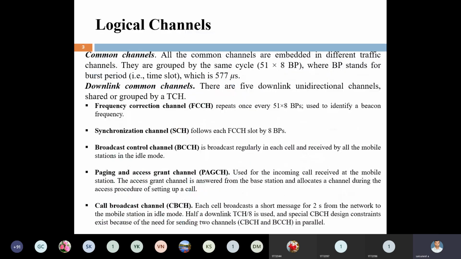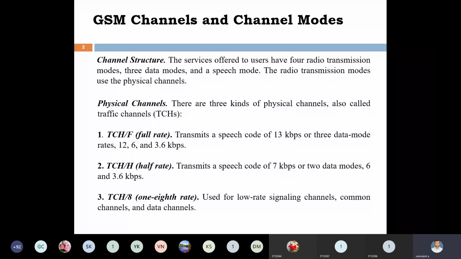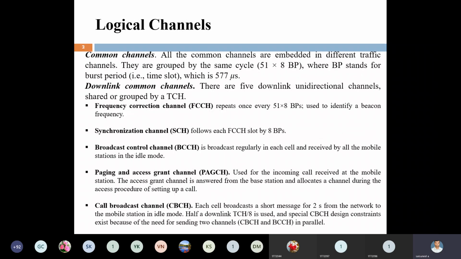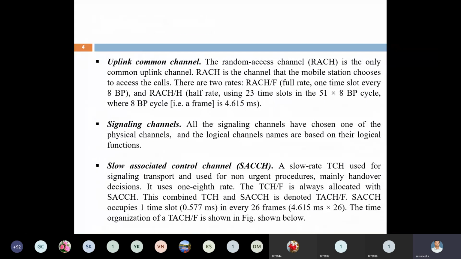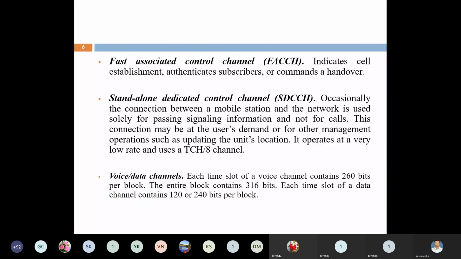Right. This is about the GSM channels. Here the GSM channels are basically two types: physical channels and logical channels. The physical channels again have 3 types: traffic channel full rate, traffic channel half rate, and traffic channel 1/8 rate. Logical channels are also called common channels. The common channels are divided into 2 types: downlink common channels and uplink common channels, signaling channels, slow associated control channel, fast associated control channel, stand-alone dedicated control channel, and voice or data channels. This is about the GSM channel concept.